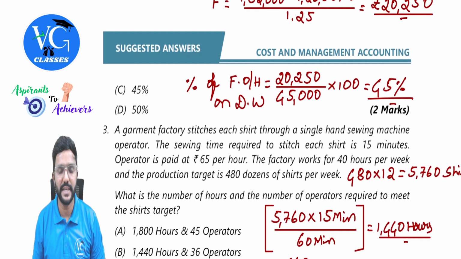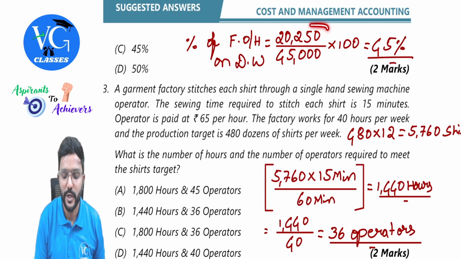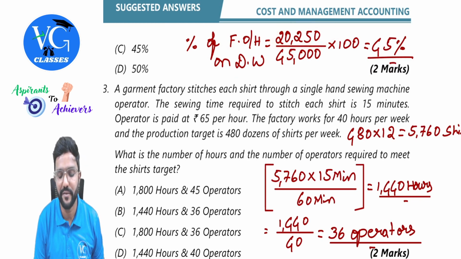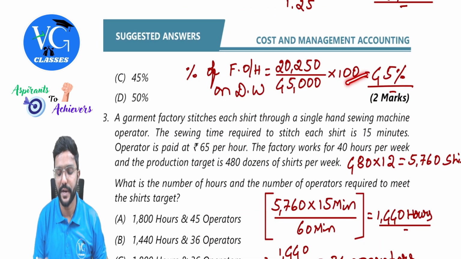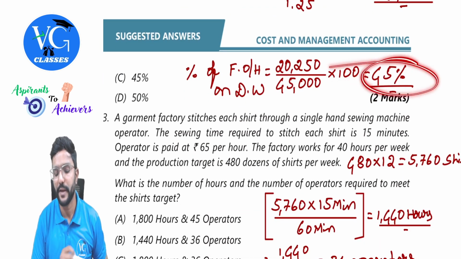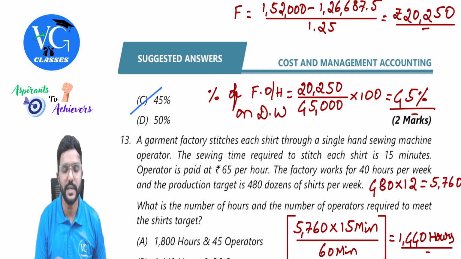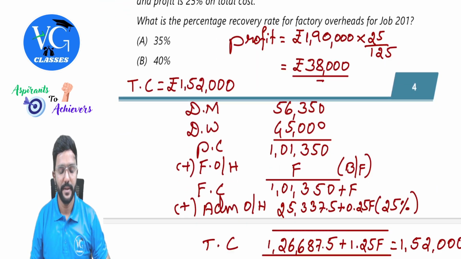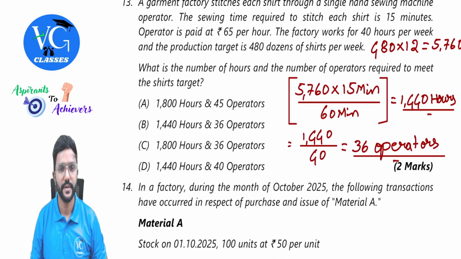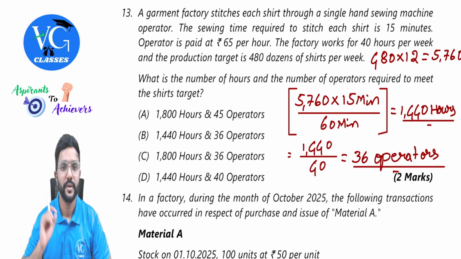But they have asked in percentage. Percentage of factory overheads on direct wages is how much? 20,250 is the factory overhead divided by direct wages, 45,000, into 100 will give us 45%. So the option is C. 45%. Okay. Next, question number 13.